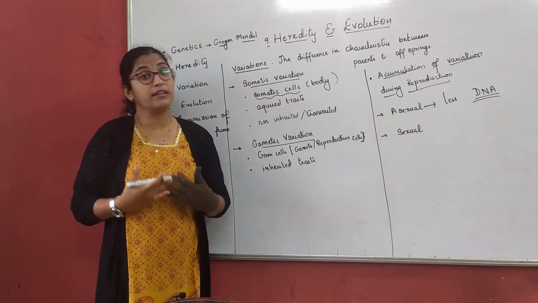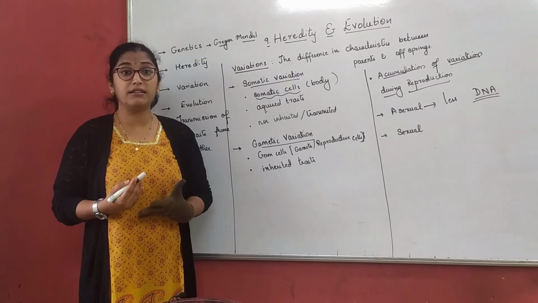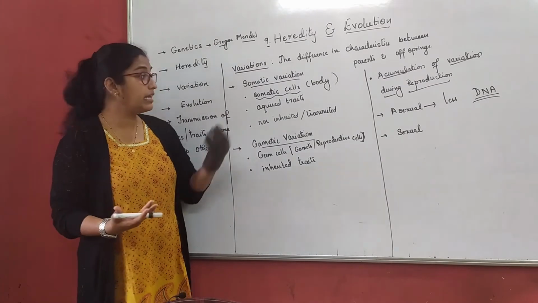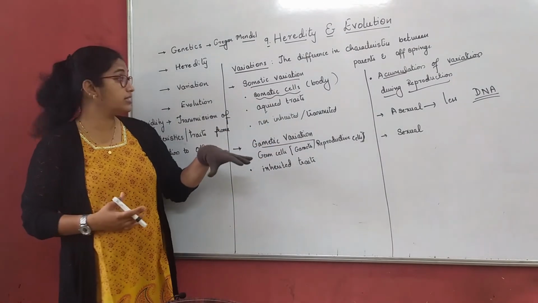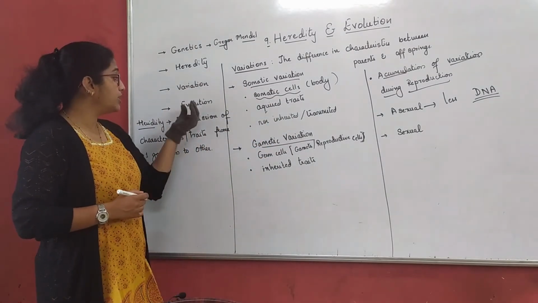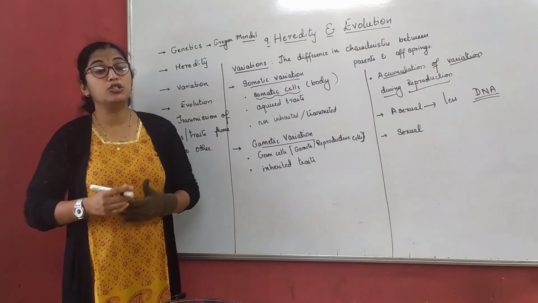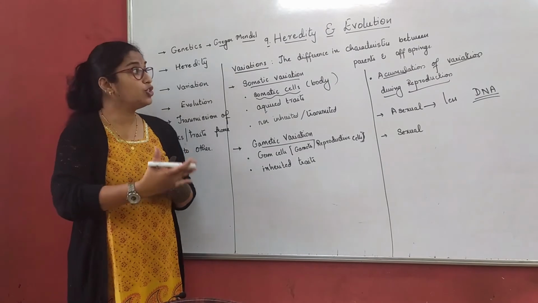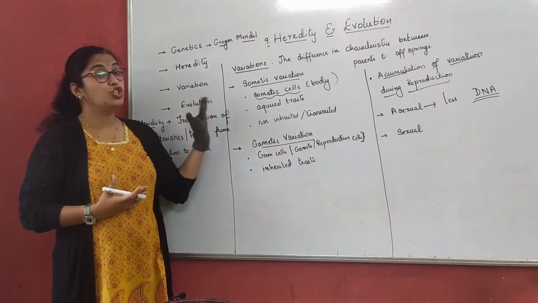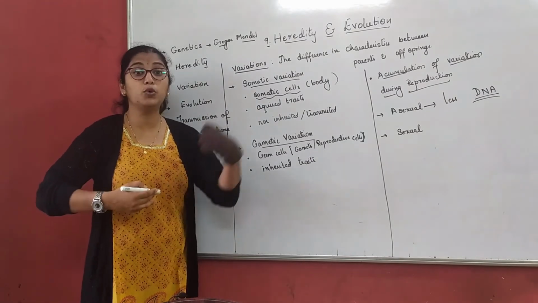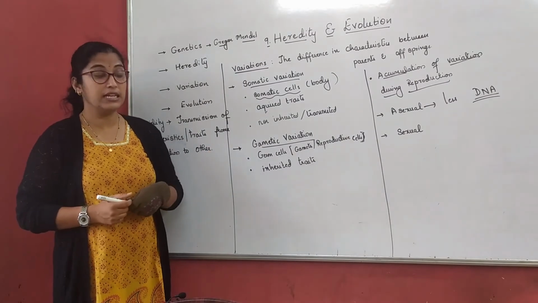We discussed, right? If we have siblings, why do we not have the same height and same color? Why is there a difference? He gave better and better examples to understand these concepts. We understood variation. Evolution is the next part of the lesson. What is evolution? Evolution is change in the organism, or in simple terms, change in the organism from simple to complex. We will discuss evolution in the second part of this lesson.